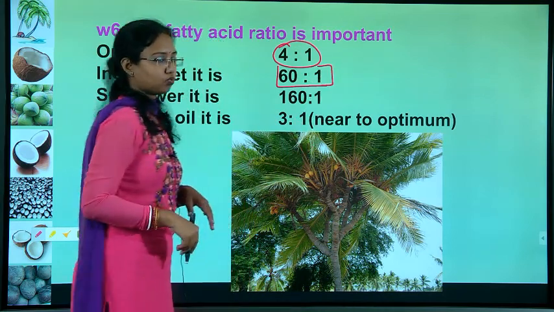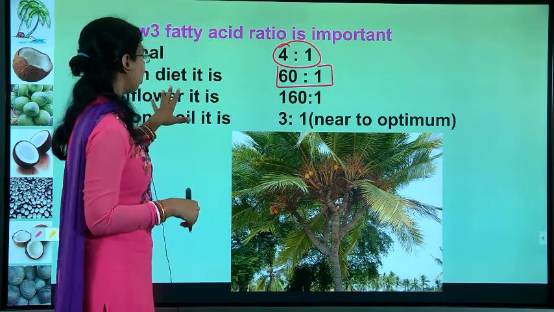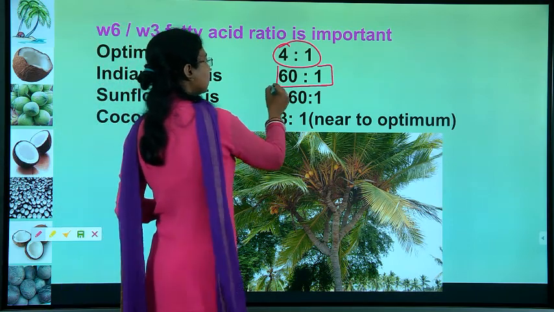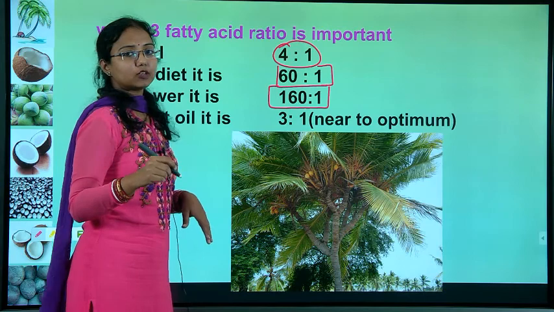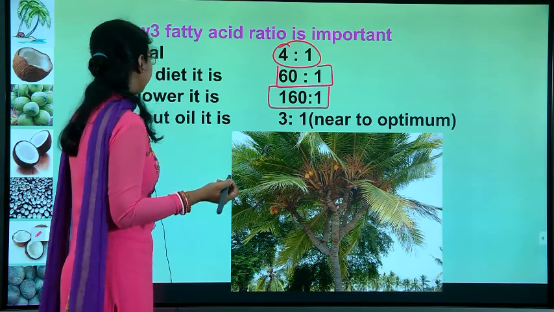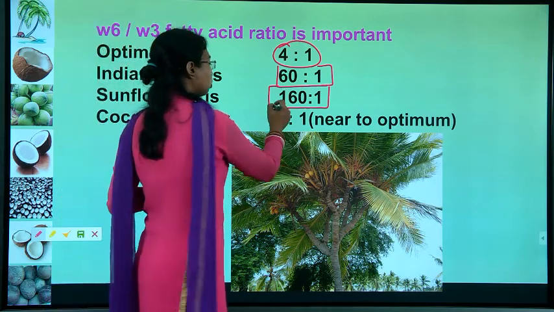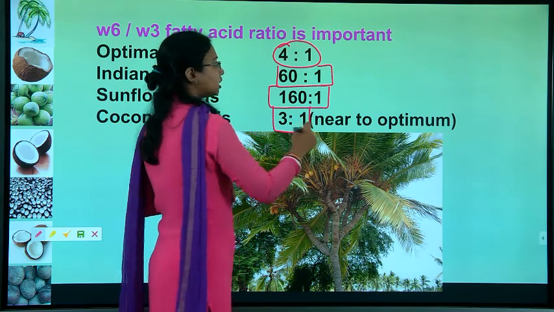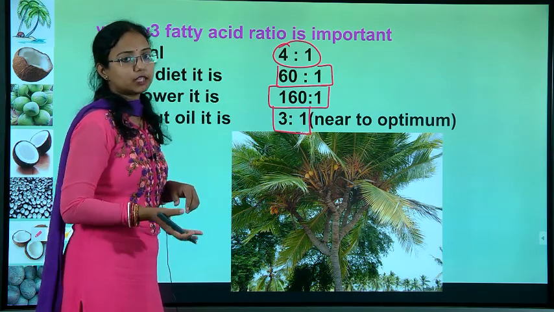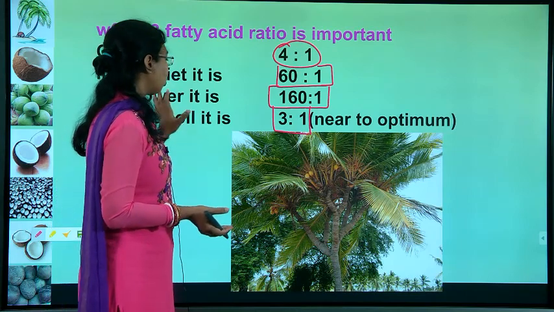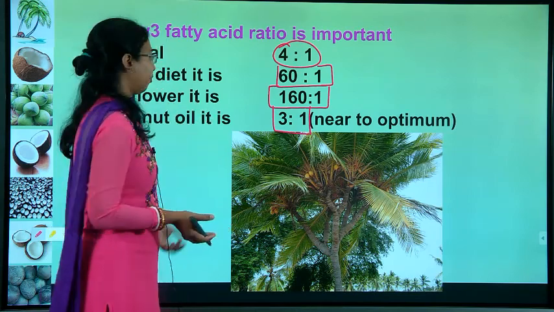Sunflower oil has a 160:1 ratio, whereas coconut oil is 3:1, which is why they say coconut oil is so healthy. It is almost near the optimum we should consume in a day. So that's why coconut oil is quite healthy.